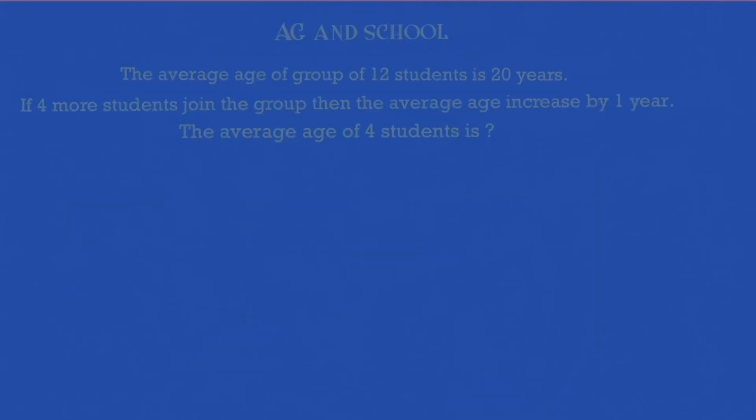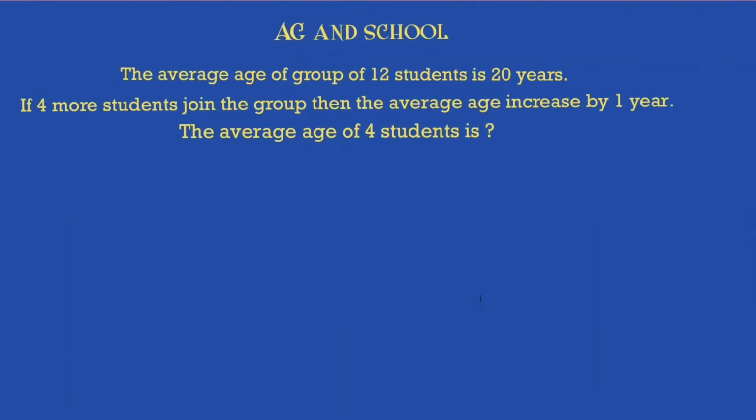Now let's see one more scenario with respect to the same problem. The average age of 12 students is 20 years. Instead of 2, 4 more students join the group, and the average age increases by 1 year. What is the average age of the 4 students? So the total age that is being added because of 4 students, divided by 4. Instead of dividing by 2, we'll divide by 4, because he's asking average, which means he's asking per student.